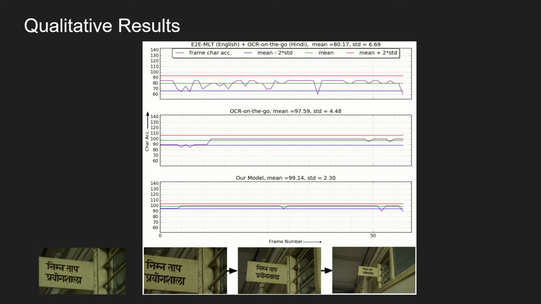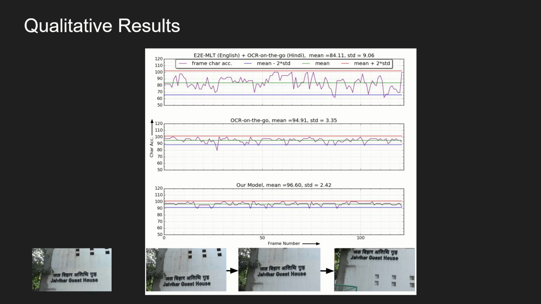Here are sample results showing frame-wise character level accuracy on a video exhibiting zoom. Again, we observe a higher character accuracy and lesser standard deviation in comparison to other models. Here is another example exhibiting translation.